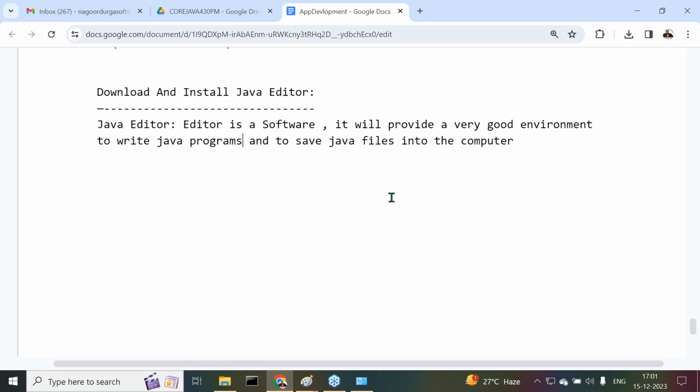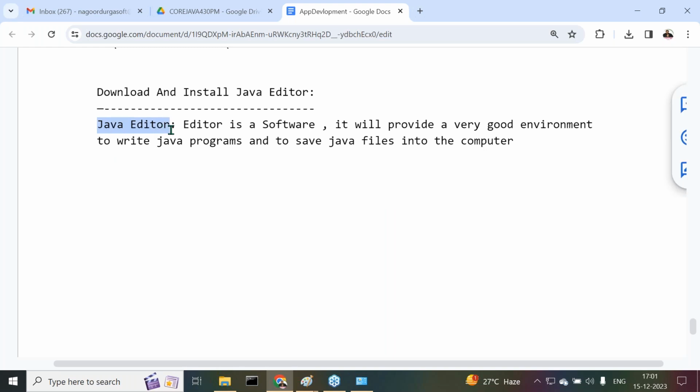It will provide a very good environment to write Java programs and to save Java files into the computer. That's it. Java editor is a software that provides a very good environment to write Java programs and save them into our computer. For that purpose, we are going to use a Java editor.